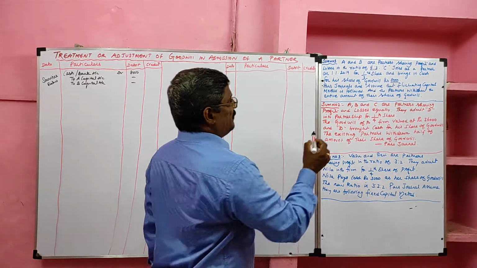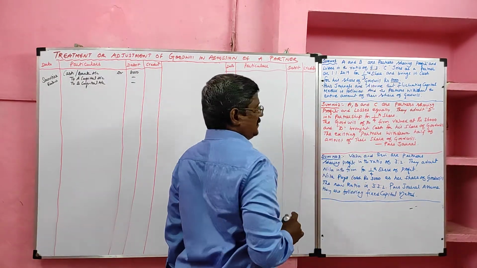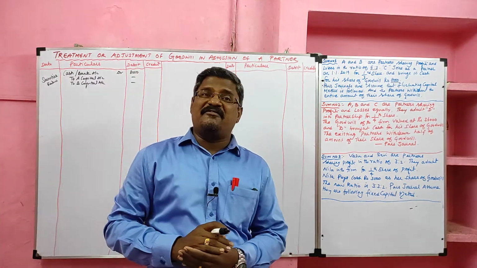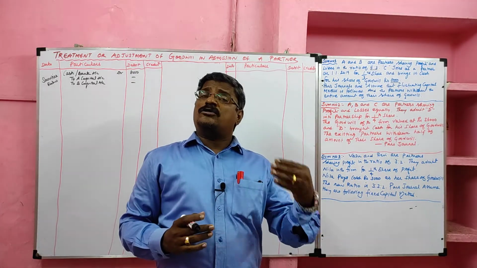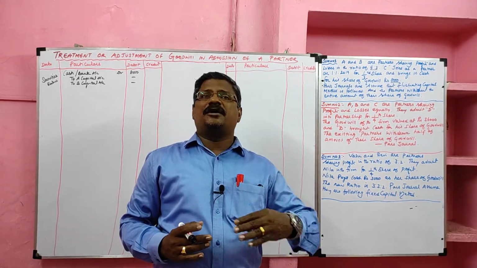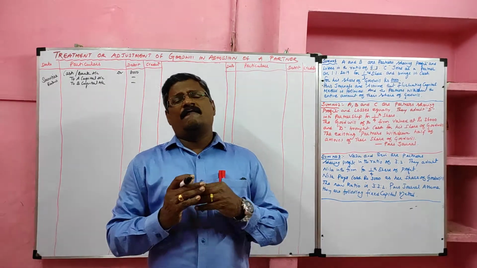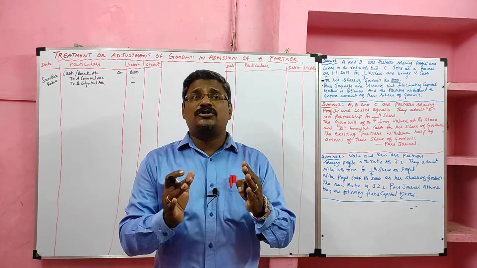Here the old profit sharing ratio is 5:3. The new partner's share is 1/3. Yes, here no sacrifice is given. No sacrifices, A's sacrifice, B's sacrifice is not given. If no sacrifice is given, old ratio and sacrifice ratio remain the same. Once again I am repeating. When no sacrifice is given, old ratio and sacrifice ratio both should be the same.